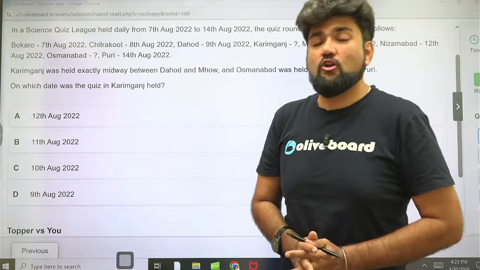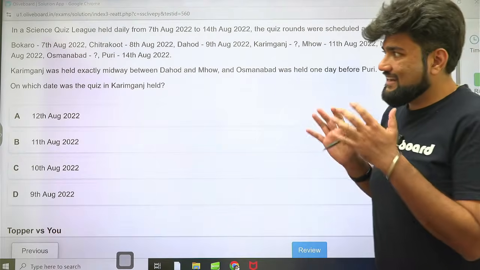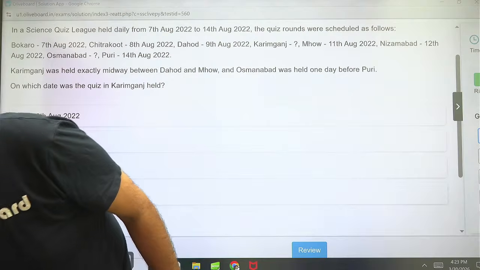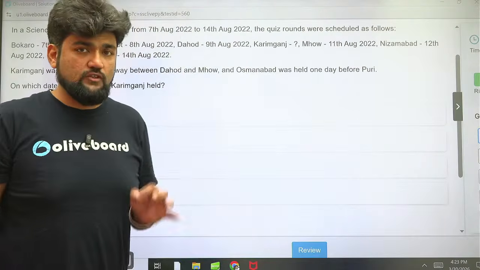My name is Marut Sharma, your logical reasoning expert, and the CGL live mock Tier 1 has been conducted on the Oliveboard platform, and I'm here to discuss the solutions of the logical reasoning section with you in detail.